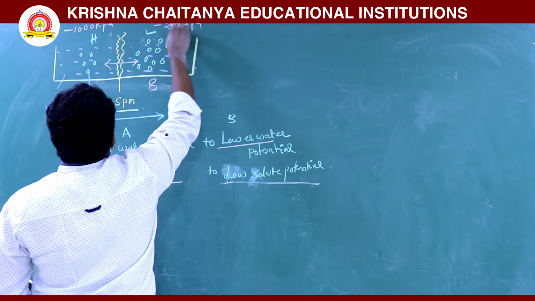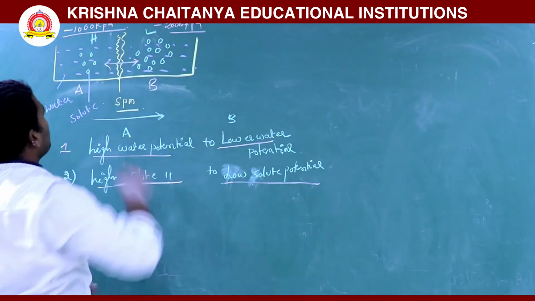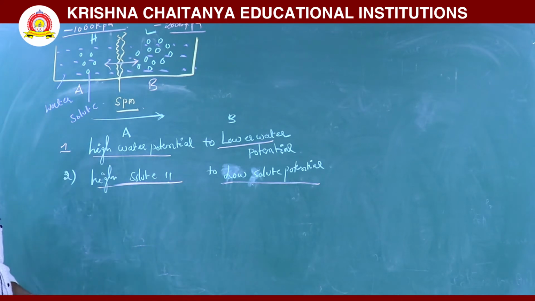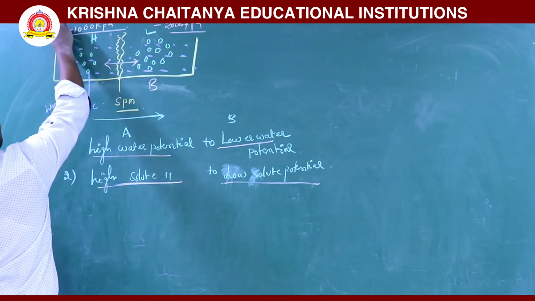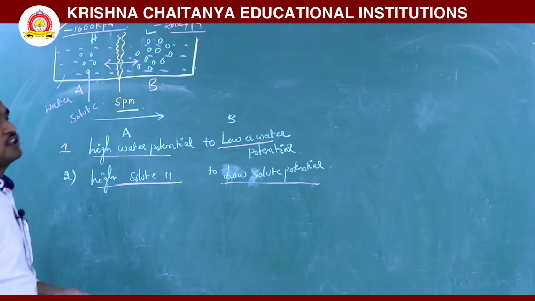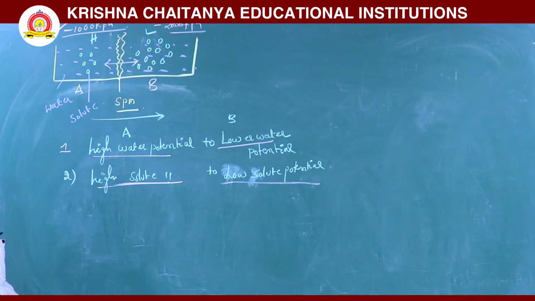So in which chamber is water potential more? A. So A has more water potential.